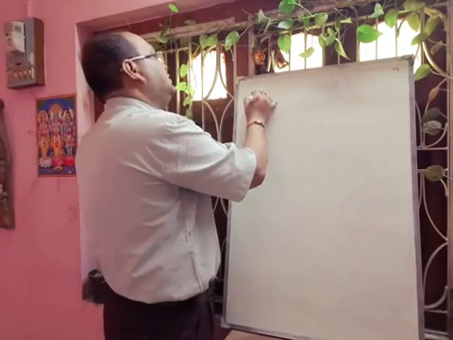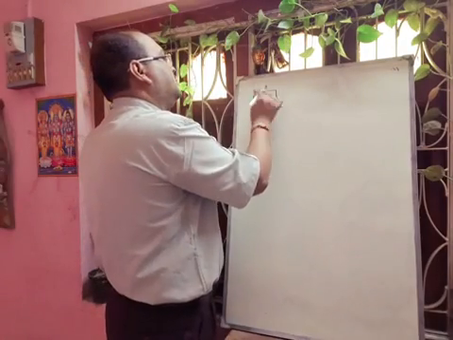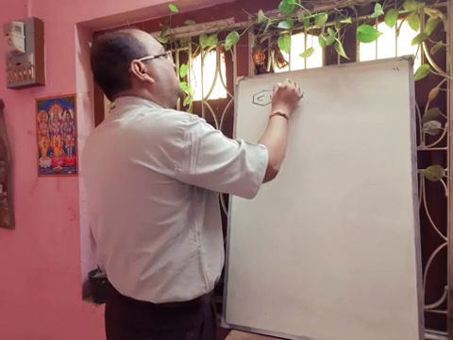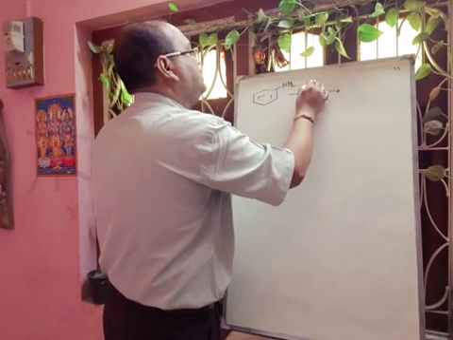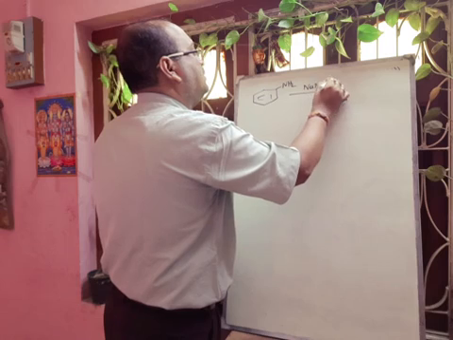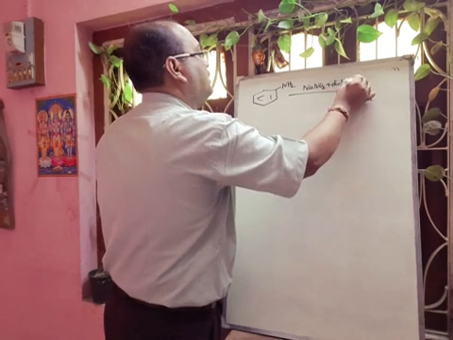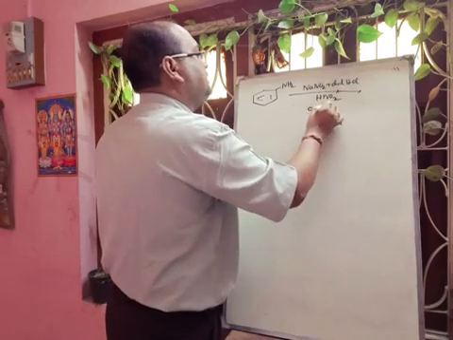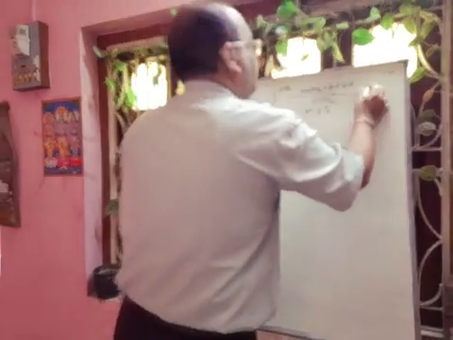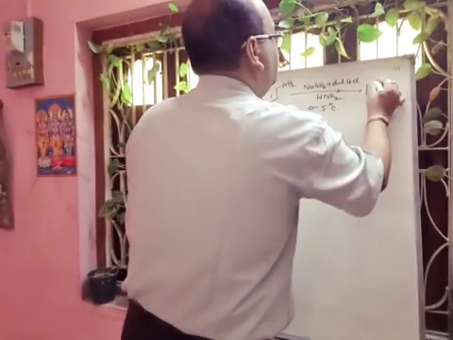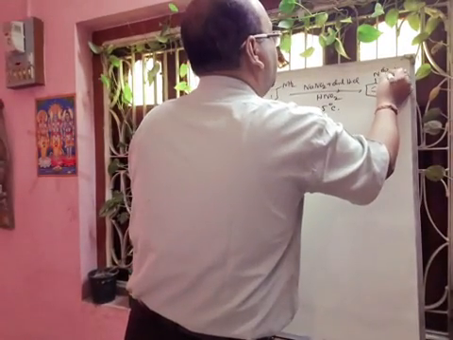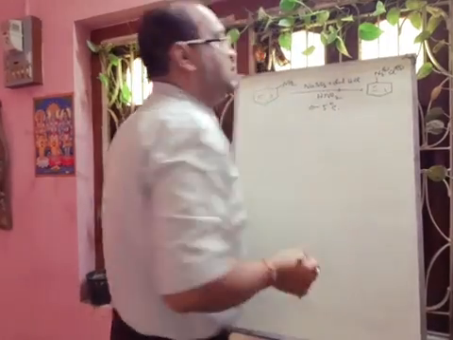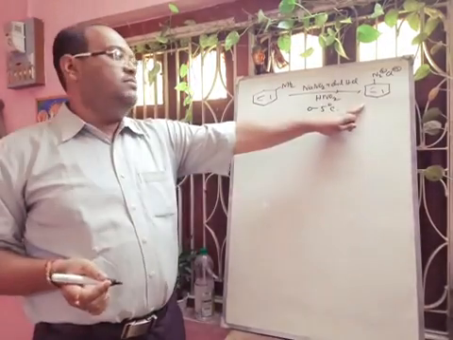When aniline is treated with NaNO2 and dilute HCl, there will be formation of nitrous acid, and this nitrous acid at 0 to 5 degrees centigrade will convert aniline to benzene diazonium chloride salt.